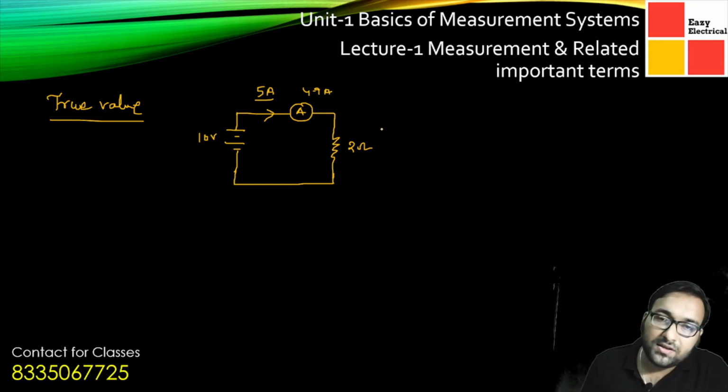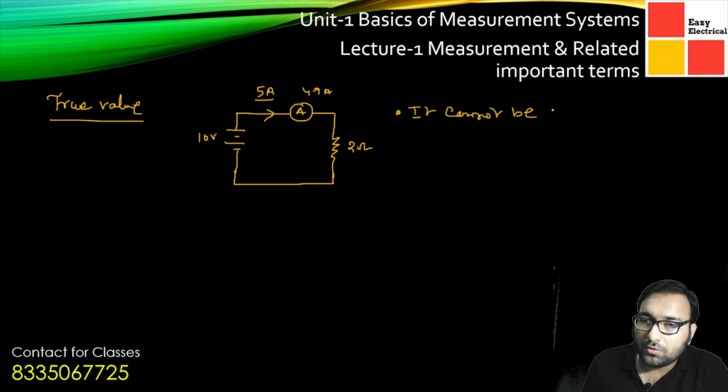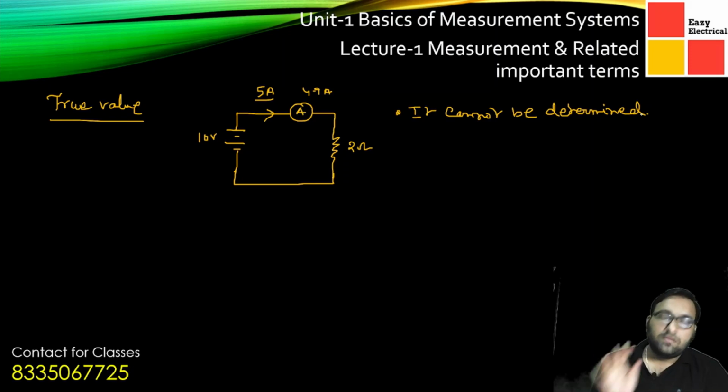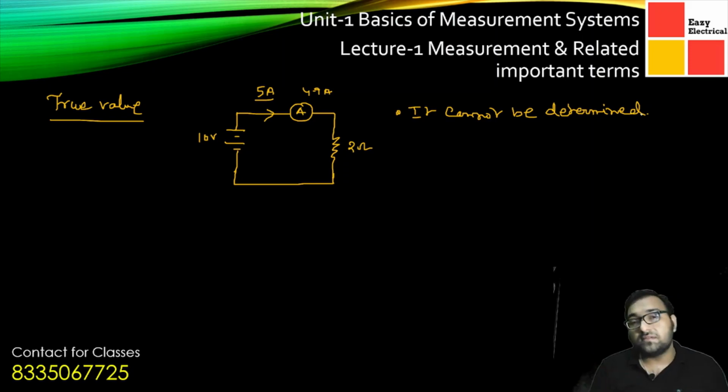So the first point is, it cannot be determined. First of all, we need to clear this concept that true value cannot be determined.